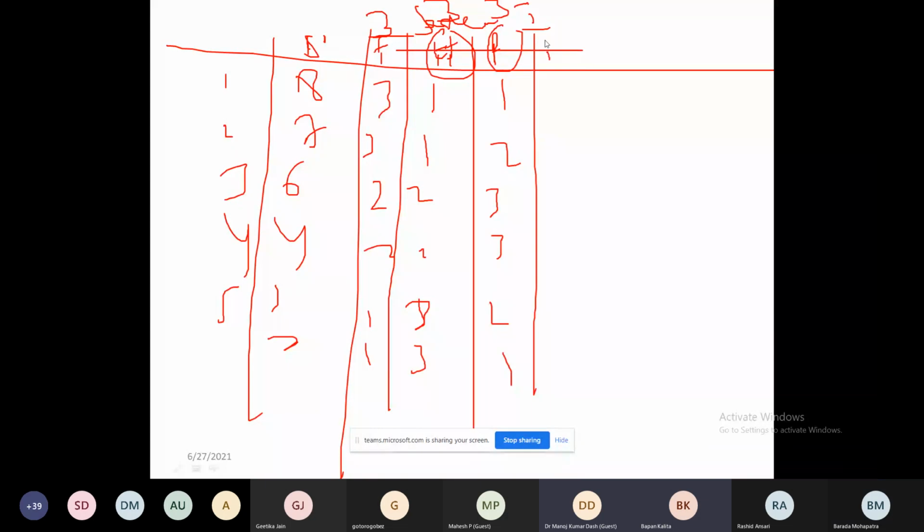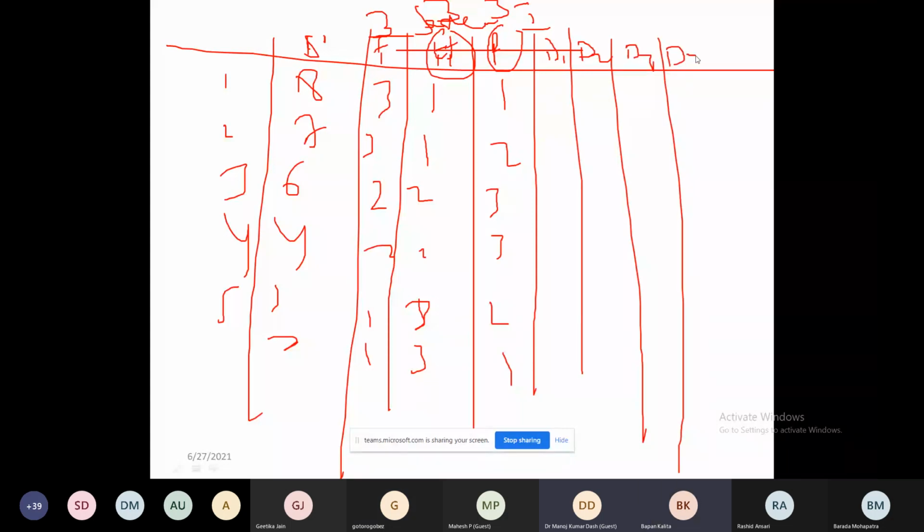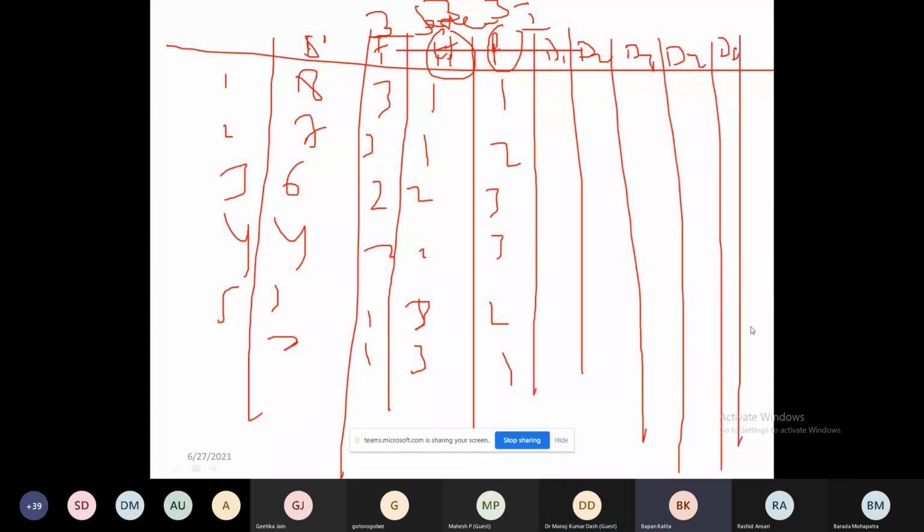So I will say D1, D2 are for the food, D3, D4 for the hostel, and D5, D6 for placement. What is 3 here? 3 means high. High means I say 1, 0. Clear?